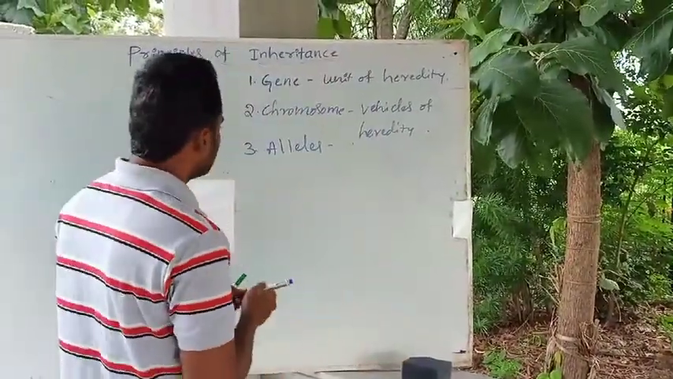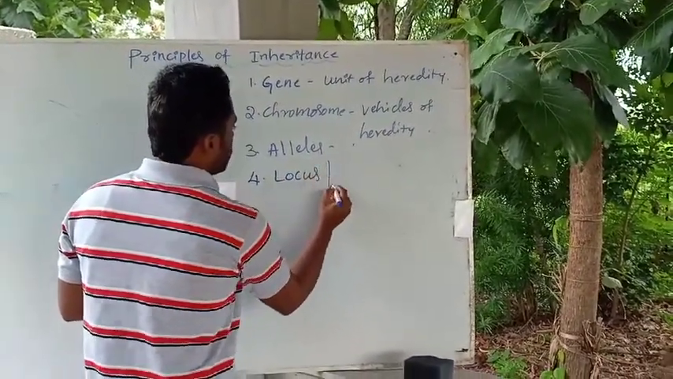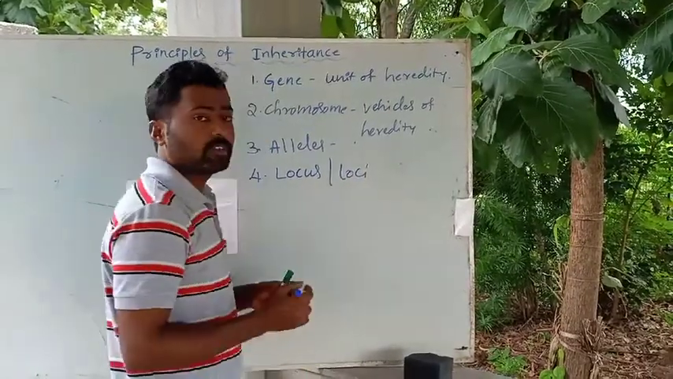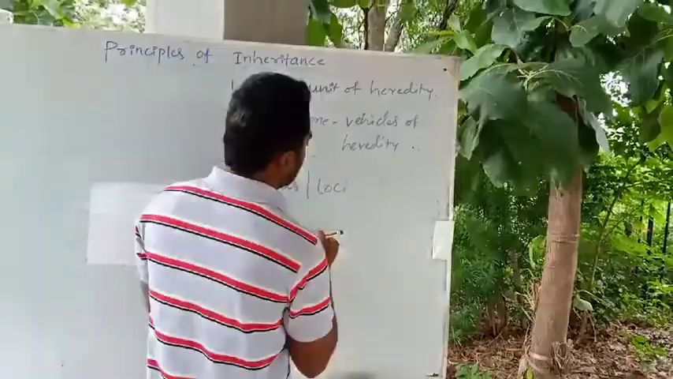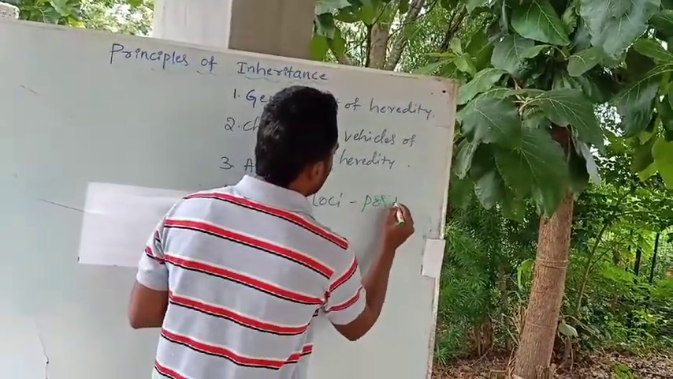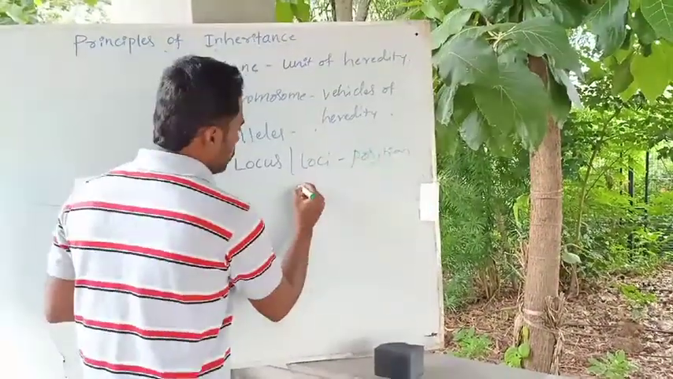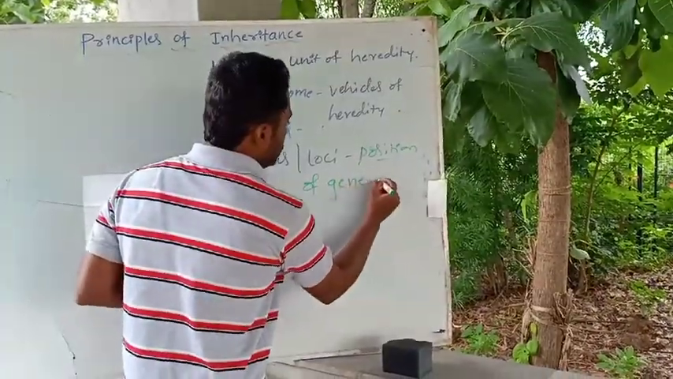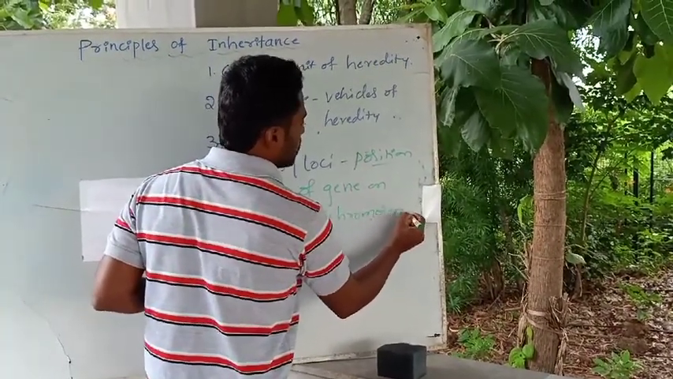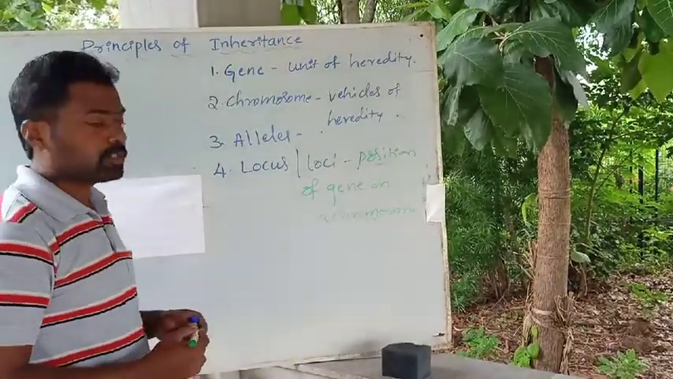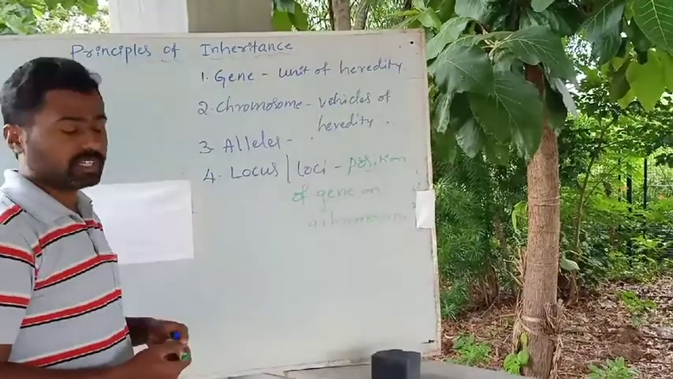The next one is locus, and the plural is loci. Locus or loci is nothing but the position of a gene on a chromosome. The genes will be found in a definite position. The position of a gene on a chromosome is what we call locus or loci.